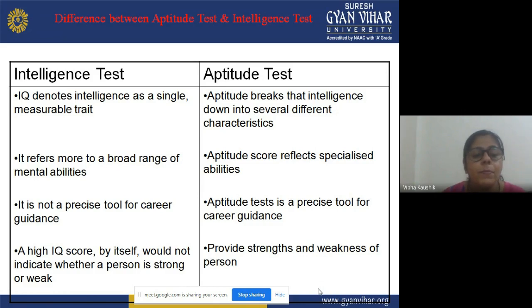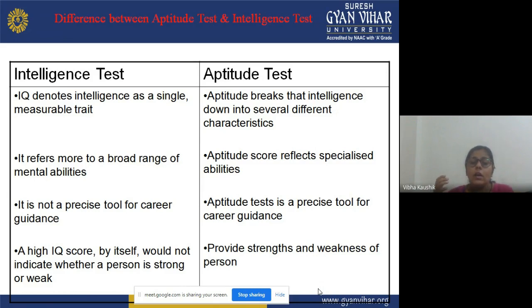Intelligence test is not a precise tool for career guidance. Not only on the basis of the intelligence test can we say that an individual should take a career in a particular field. It is not merely a tool for career guidance.